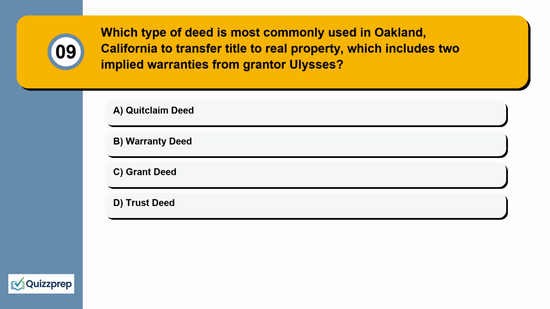Question 9. Which type of deed is most commonly used in Oakland, California to transfer title to real property, which includes 2 implied warranties from grantor Ulysses? Quitclaim deed, warranty deed, grant deed, trust deed.